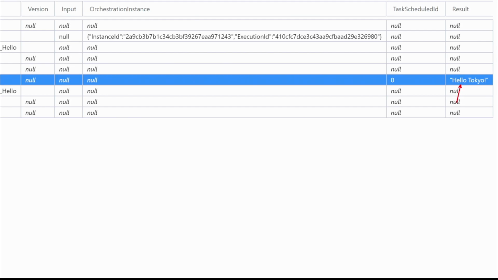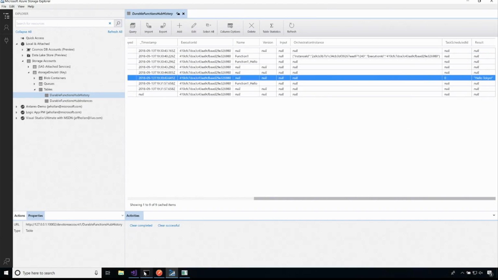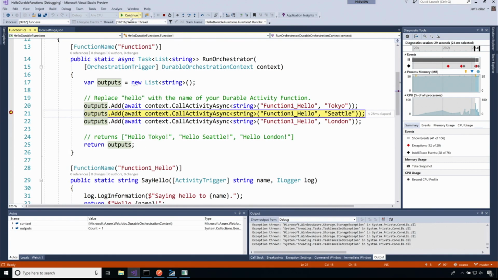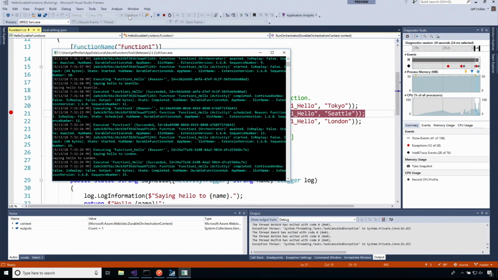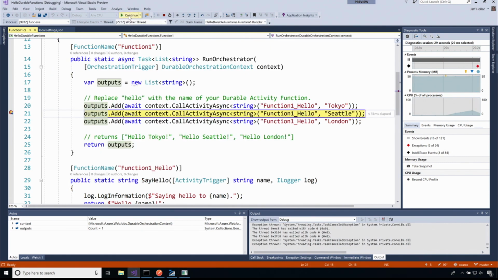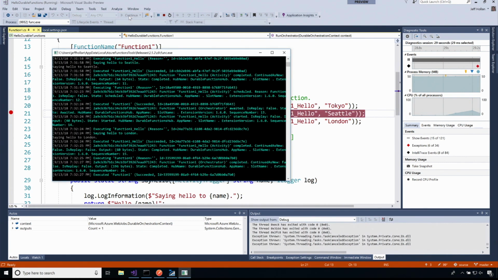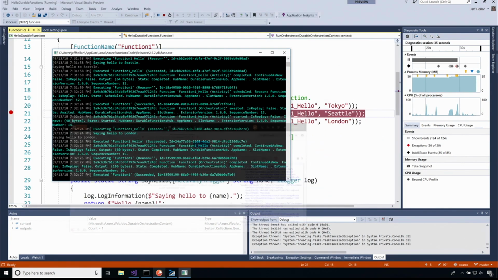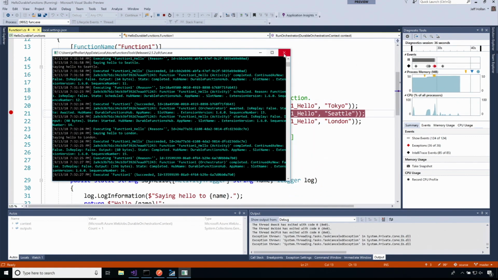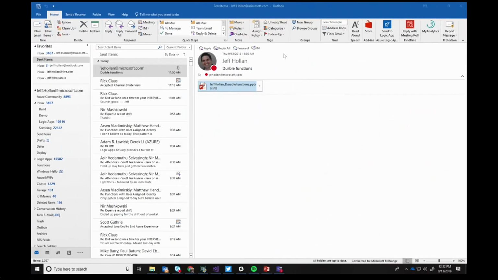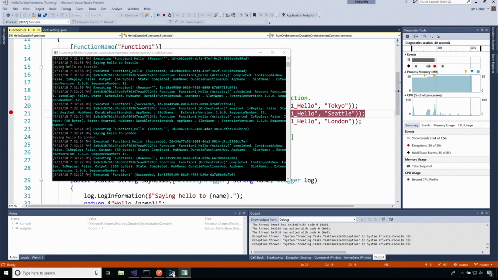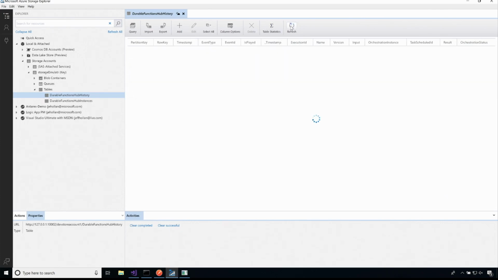So all of this state is being stored in the execution history, and you'll notice I actually hit my breakpoint again, because it's replaying itself and regenerating the state, and it's replaying again and regenerating the state, until finally it's replayed all of the times, it's called all of the tasks it needs to, at which point it can return back to our function that called it. Okay? So I just wanted to show you the development experience, but also show you that there is no magic here. This is the same stuff that I showed on my other slide.